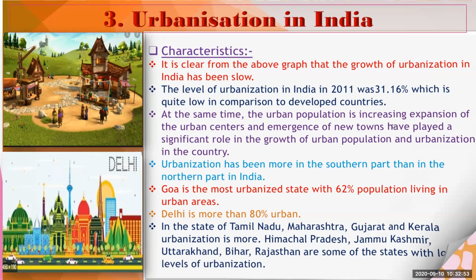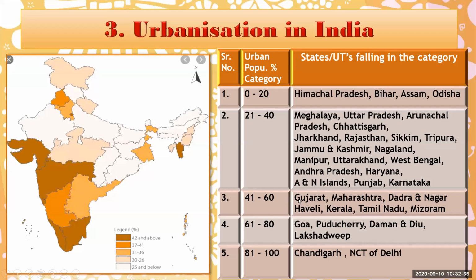Here, with the help of this table, we can see how much percent of urbanization can be seen in the states. We have the names of our states in this table, and the urban population percentage category is also given here. Some states or union territories, UT, fall in each category.